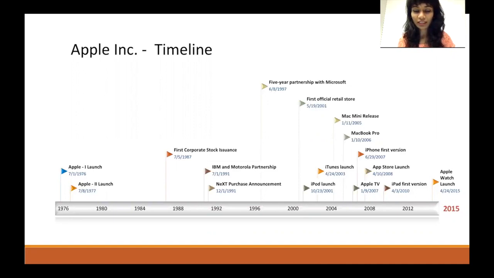In 2001 they launched their first official retail store, and then in 2001 iPod was released, and after that a few products were released like MacBook Pro, Mac Mini, iTunes, and iPhones. And then in 2010 iPad first version was released, and the recent launch for them was Apple Watch.